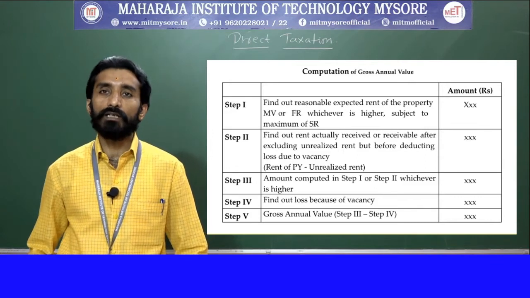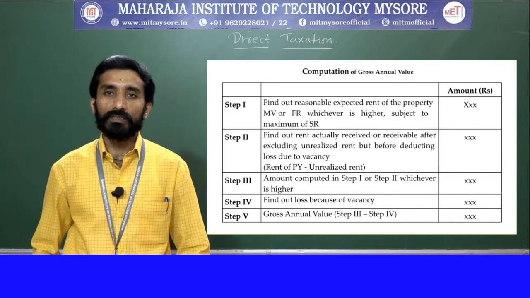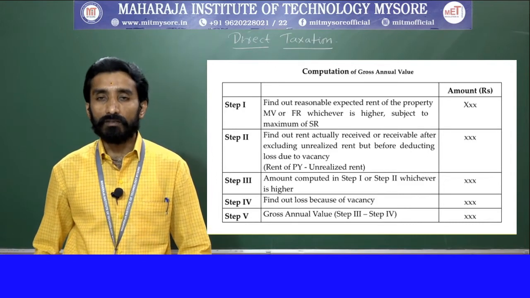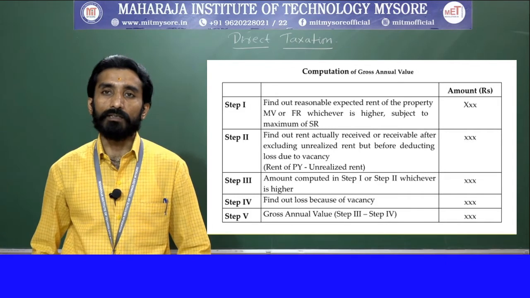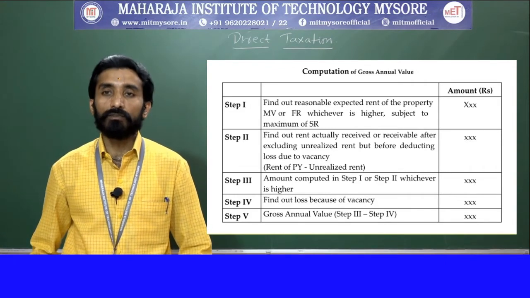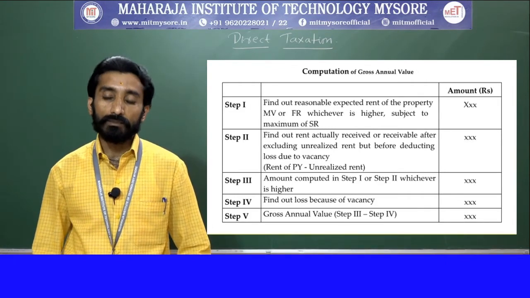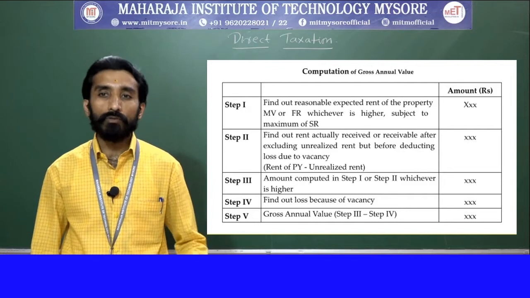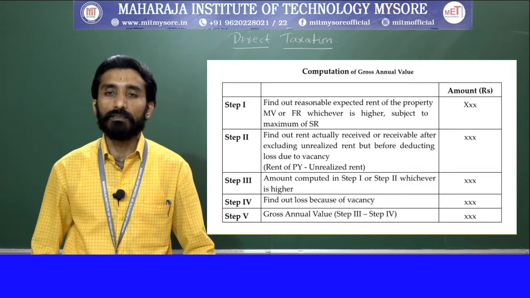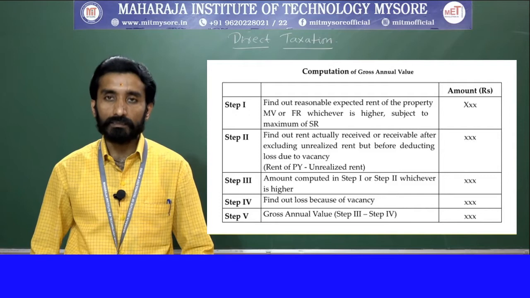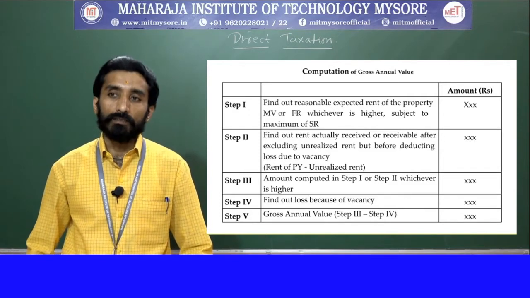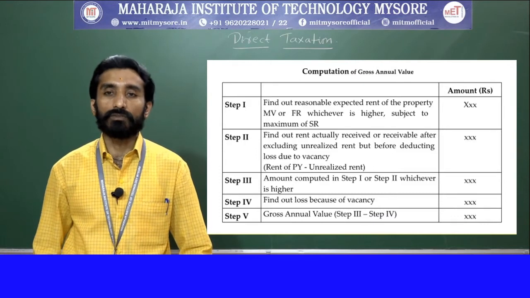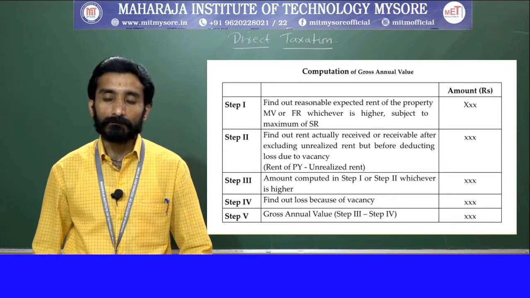Unrealized rent is rent not recovered by the owner, meaning the tenant has not paid it. So whatever amount was taken in the previous year as rent for that let out property, minus your unrealized rent.